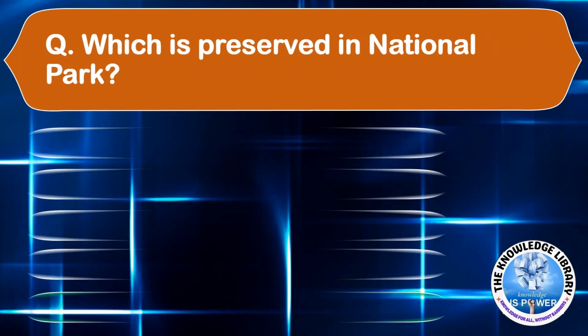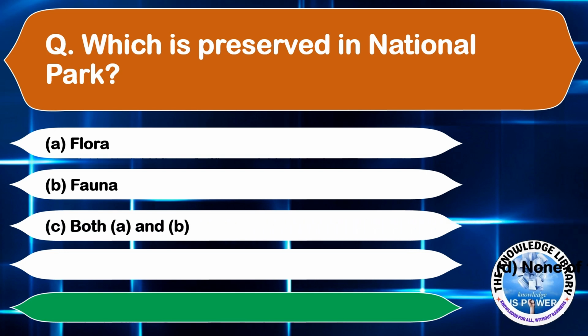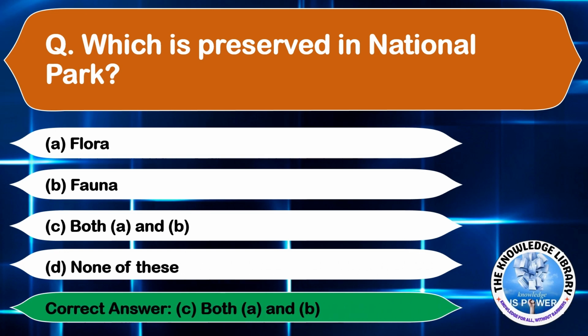Which is preserved in a national park? Option A, flora. Option B, fauna. Option C, both A and B. And option D, none of these. The correct answer is option C, both A and B. Moving on to the next question.